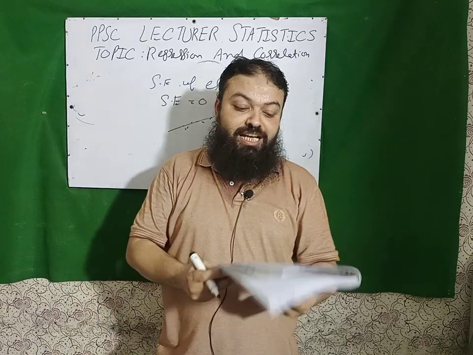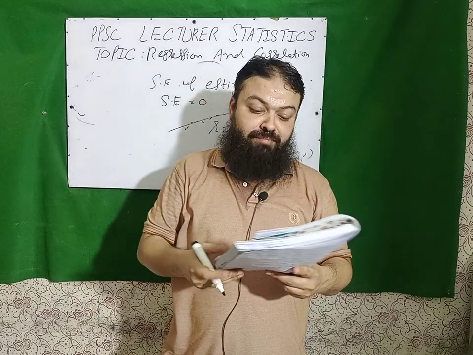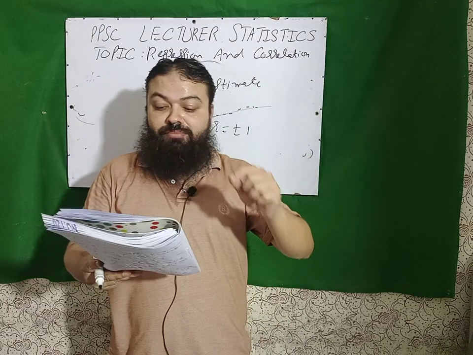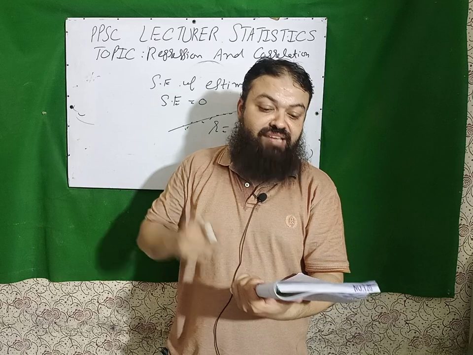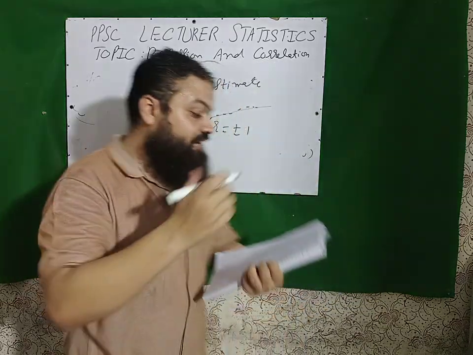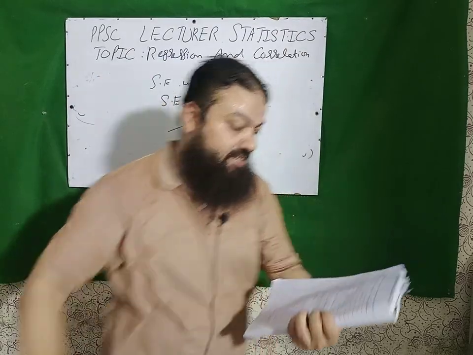Next, to test the hypothesis for four means we use ANOVA, analysis of variance. Next, homogeneity of three or more correlation coefficients can be tested by chi-square test. Next, in simple regression the degree of freedom for regression is equal to 1 because we have one independent and one dependent variable.